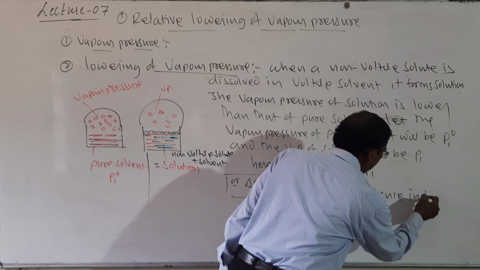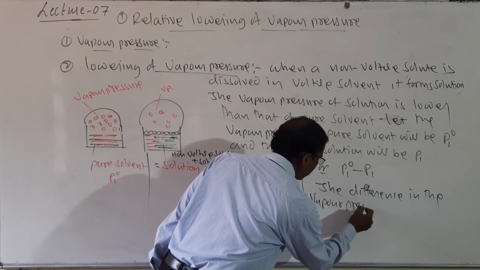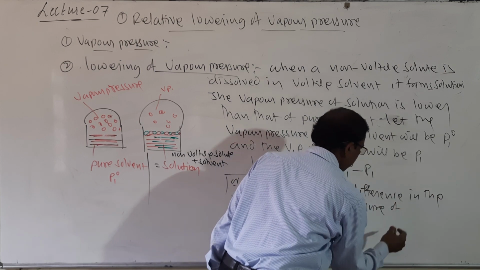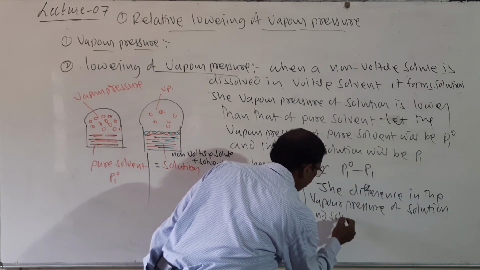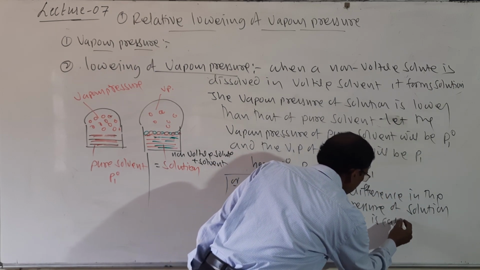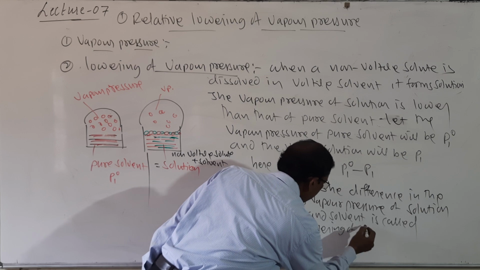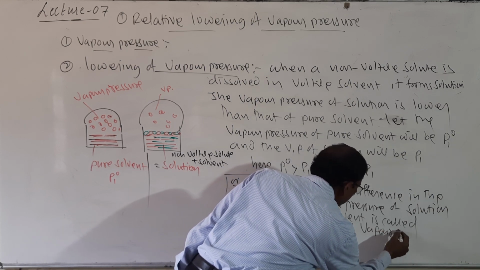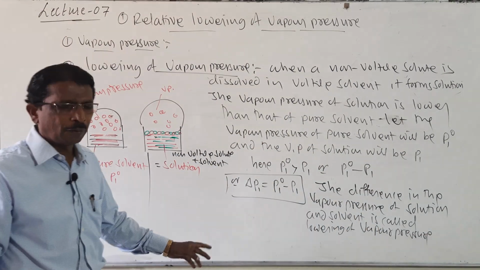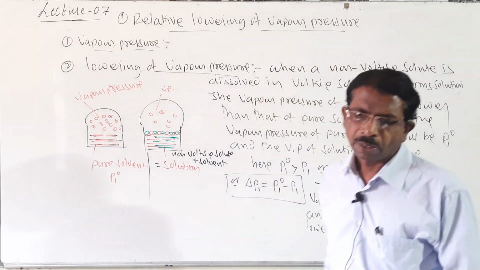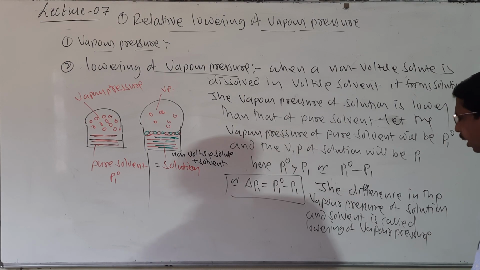The difference in the vapor pressure of solution and solvent is called lowering of vapor pressure.